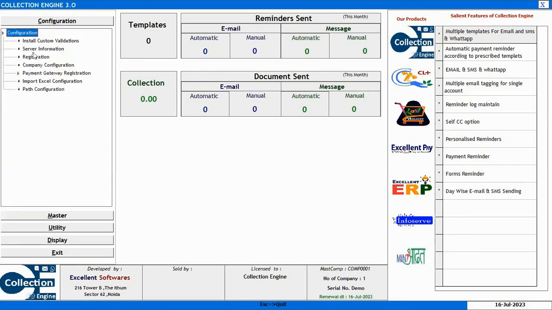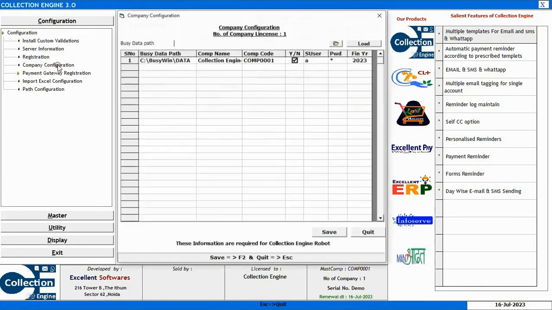In the configuration menu, we'll go to the company configuration. On clicking the company configuration option, you can see a screen is appearing. This screen appears only for the master company. By master company here, we mean the first company that you have opened after installing the Collection Engine on your system. So first company we have opened here. So this screen will appear only for the first company, or we can say for the master company.